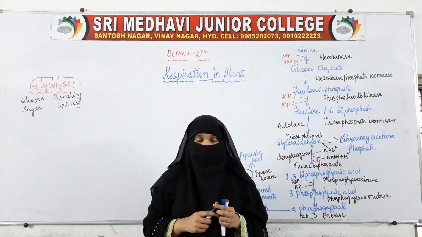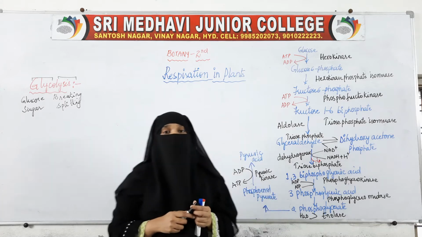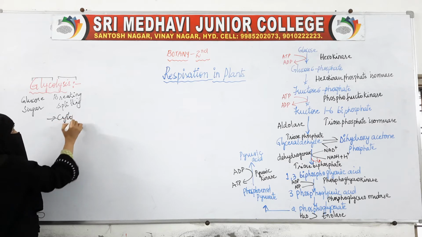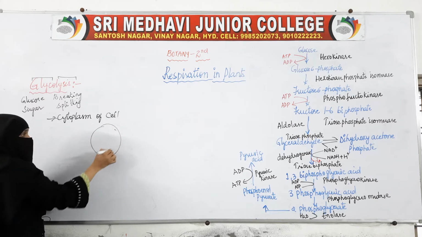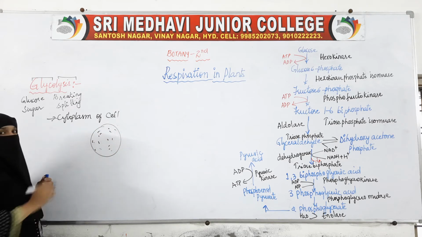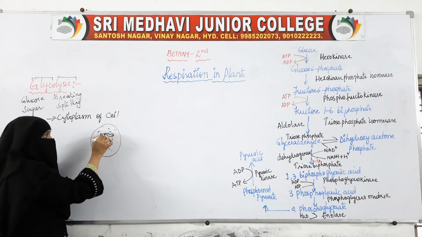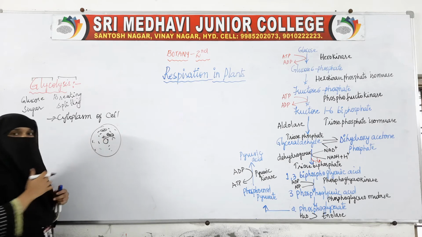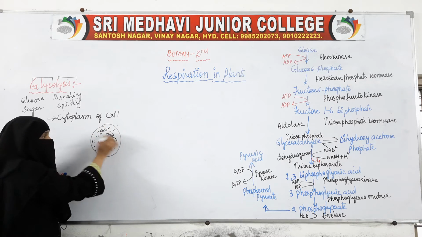Where does this glycolysis take place? Glycolysis takes place inside the cytoplasm of the cell. Inside the cell there is the cytoplasm, and inside the cytoplasm the nucleus is there, mitochondria are there, chloroplast is there, the Golgi complex, endoplasmic reticulum, many organelles are there. Inside the cytoplasm, all these organelles are floating.